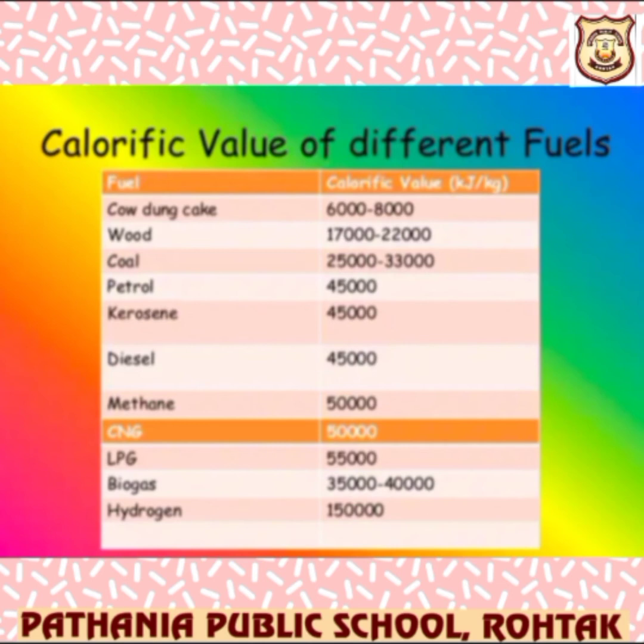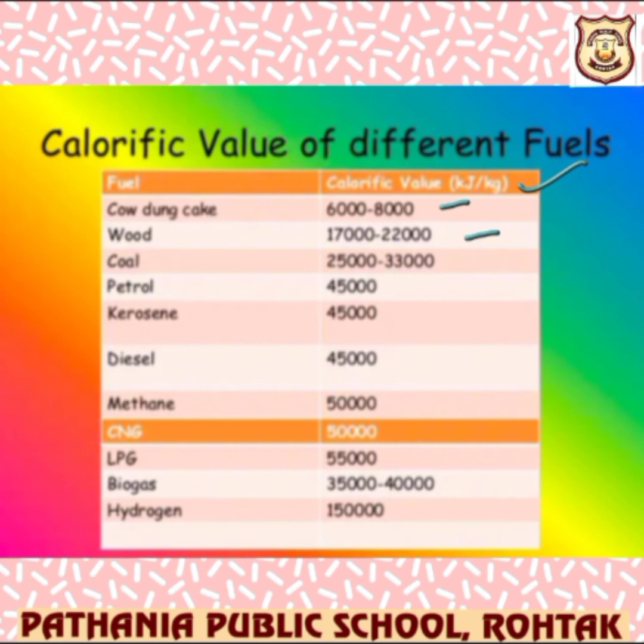Fuel, let's talk about calorific value, which is always written in kilojoule per kg. Don't forget this unit. So cow dung is 6,000 to 8,000, and wood is 17,000 to 22,000.